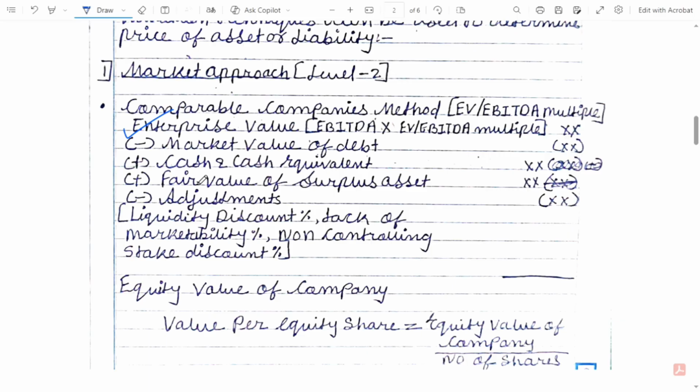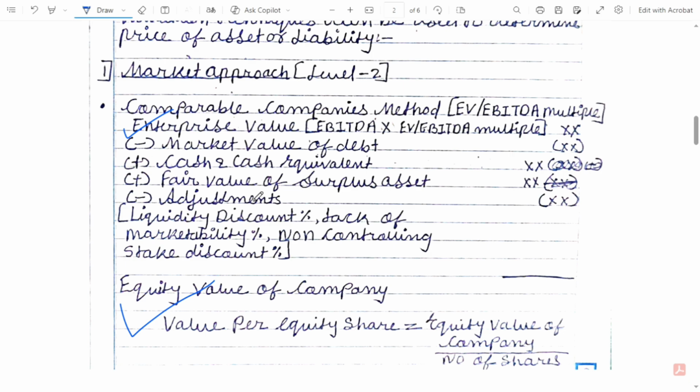Okay, so enterprise value also includes debt, but here we want to calculate equity value. Equity shareholders get the net amount after all liabilities are reduced. But enterprise value also includes market debt, so we reduce market debt from enterprise value.